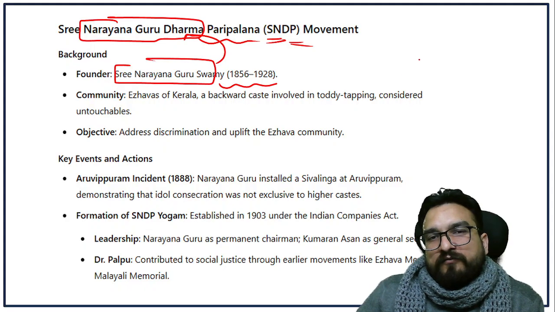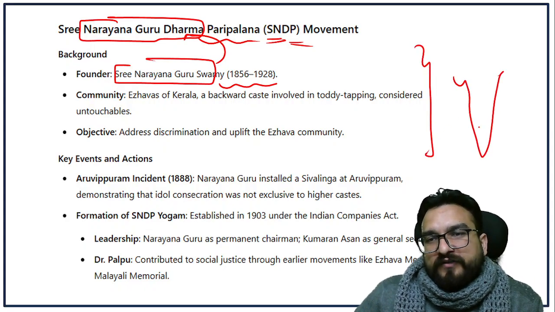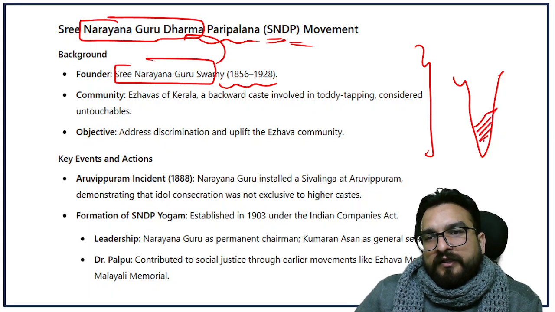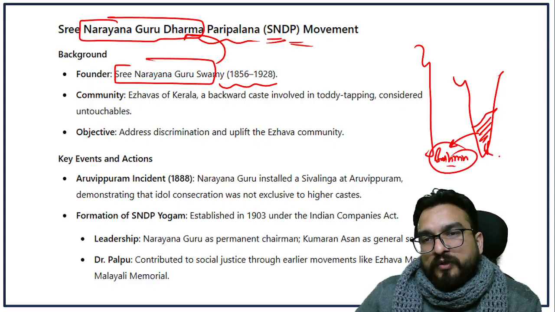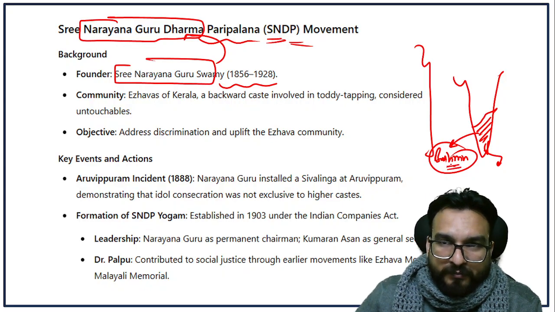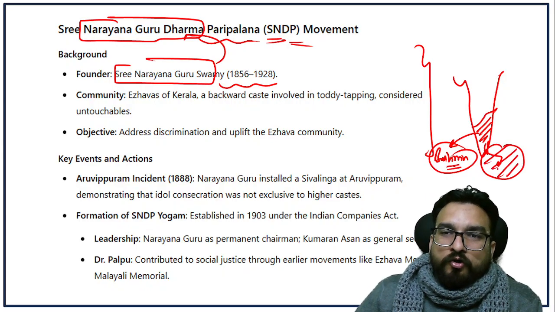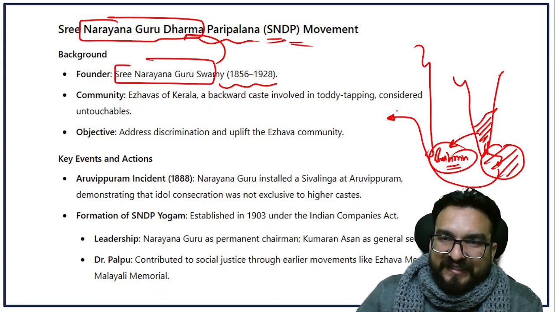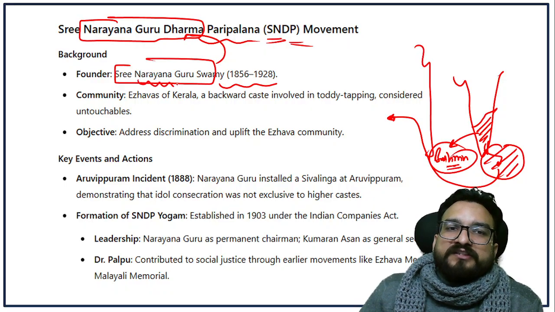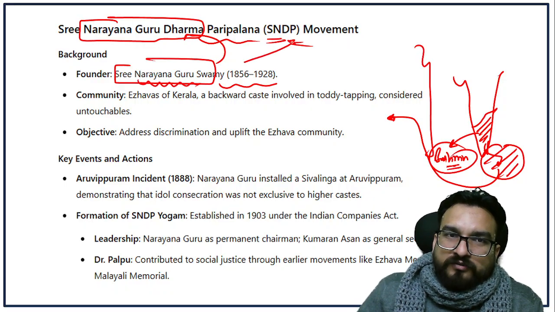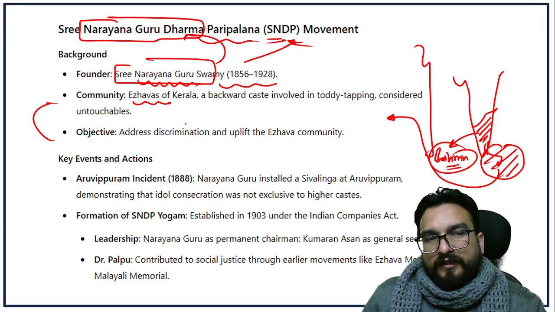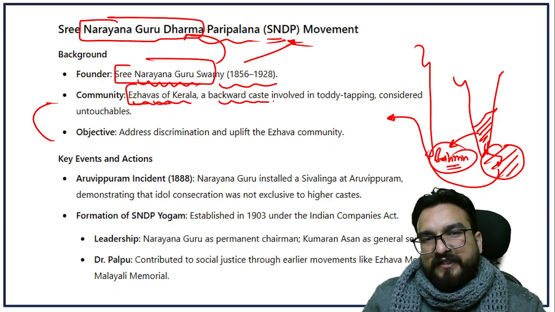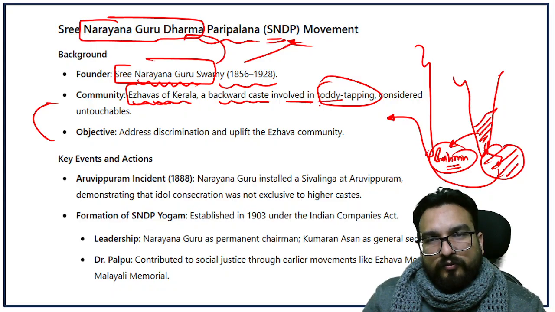Basically, at that point of time in southern India, Brahmins held the supreme power, and the low caste people were completely oppressed by the upper caste people. So these low caste people were organized and mobilized by different leaders. The starting of this movement was done by Sri Narayana Guru. He engaged the Ezhavas of Kerala, a backward caste involved in toddy tapping.